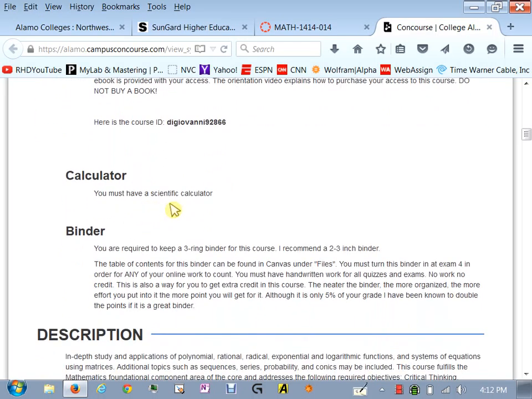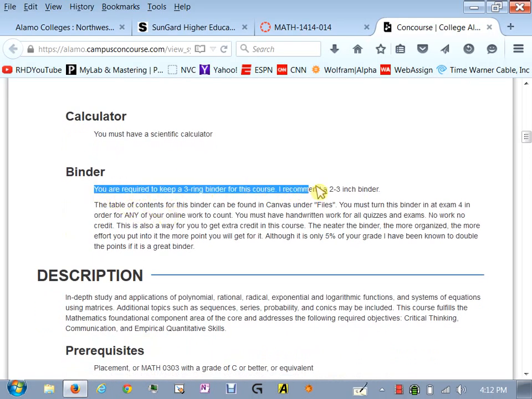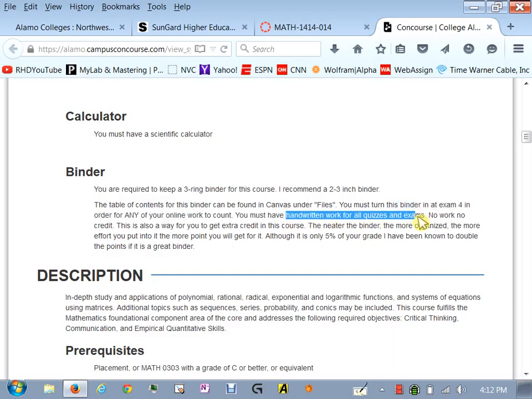You have to have a scientific calculator for this course. It needs to be able to do exponentials and logs and things like that. You're also required to have a binder. That binder is very important because you're going to keep all your handwritten work. Your quizzes and things you do at home have to be handwritten and put into this binder.